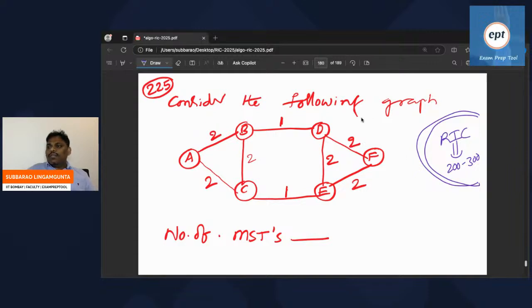Consider the following graph. One graph is given. They are asking the number of MSTs, how many for this graph? Can you try this?